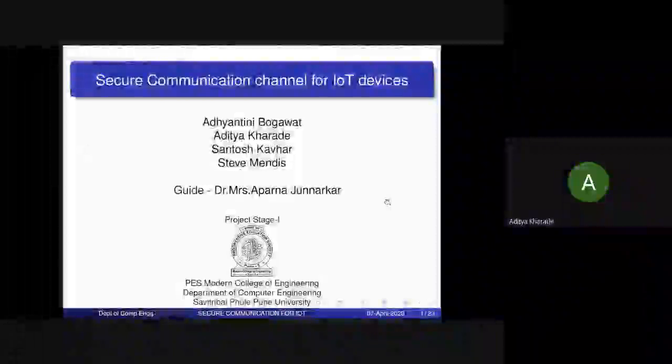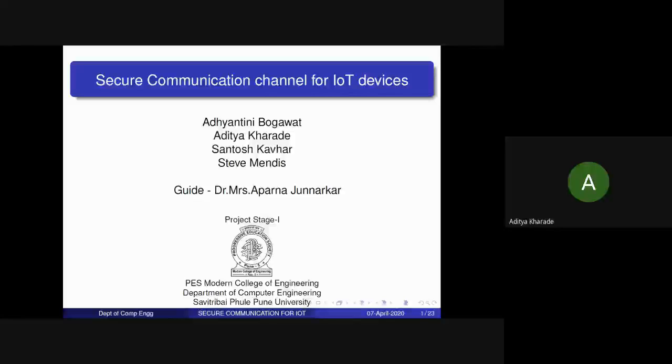Our topic is secure communication channel for IoT devices. In this topic, we have chosen the domain of electricity meters. In the current existing system, meter readings are taken manually, in which a person comes to our place and takes the readings. In our system, we have automated the previous system in order to get the readings automatically.